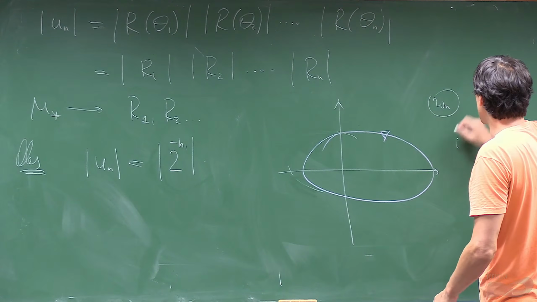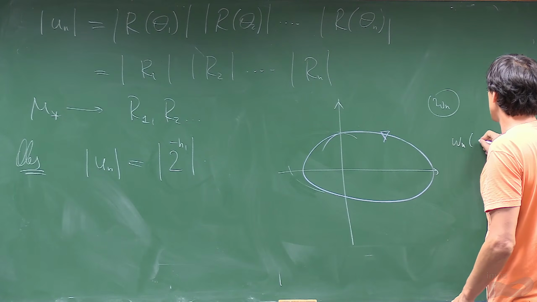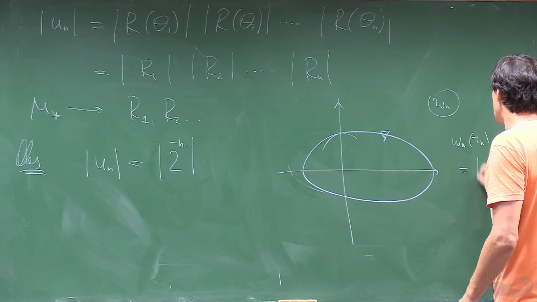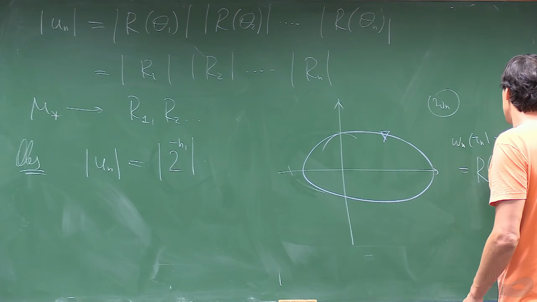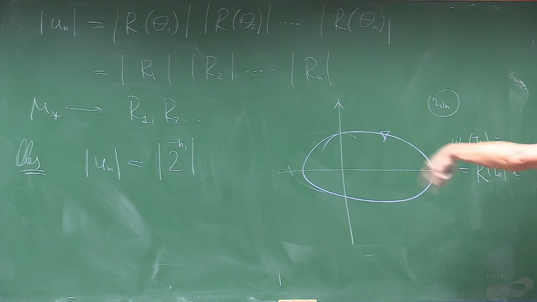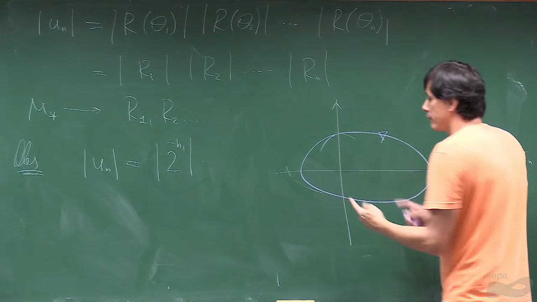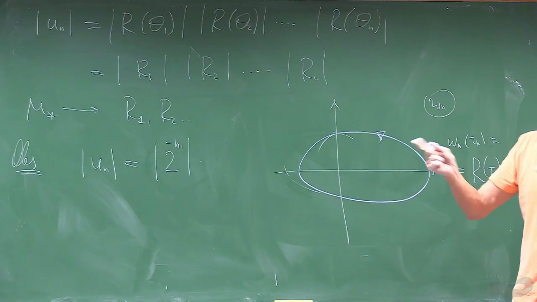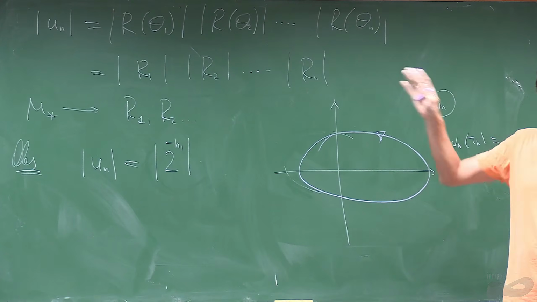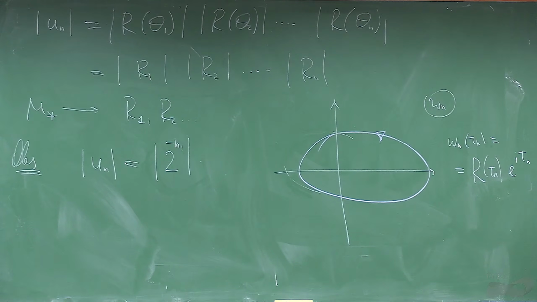So W_n is a function of τ_n, exactly as R(τ_n), and it just turns around. So how do you get intermittency? For every variable, they are not synchronized. This is exactly the condition of transcendentality. So they are not synchronized.